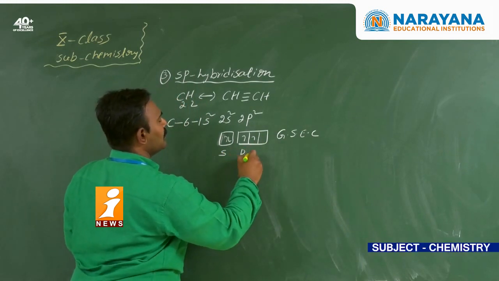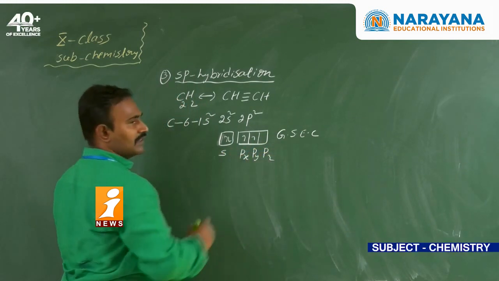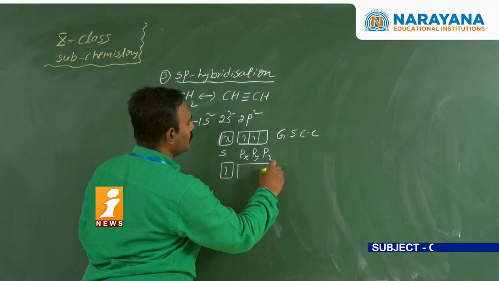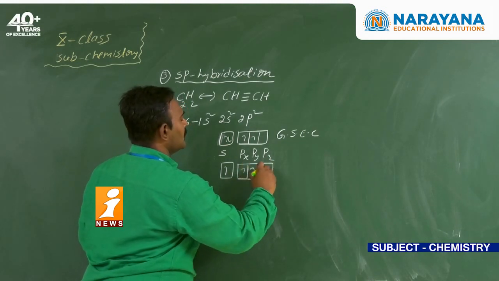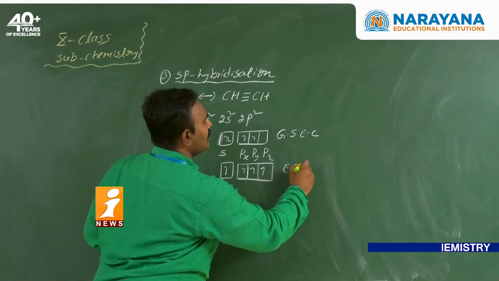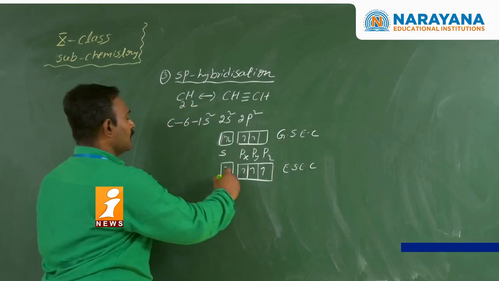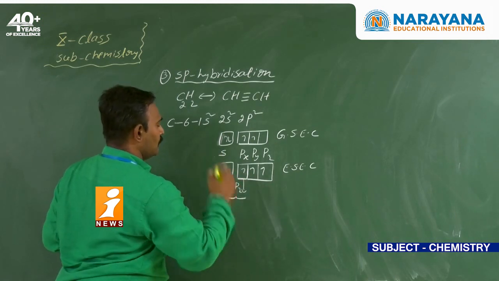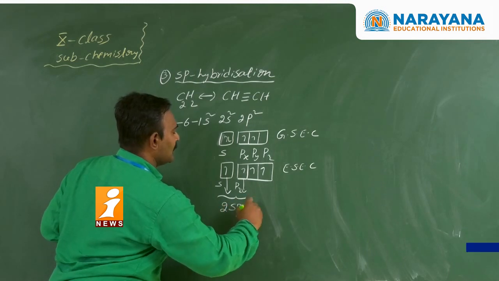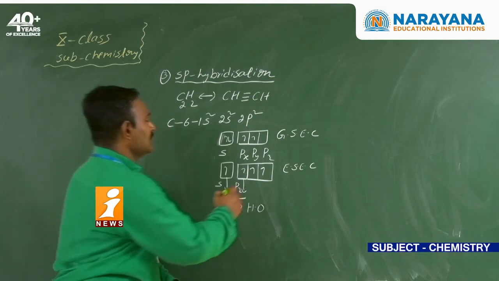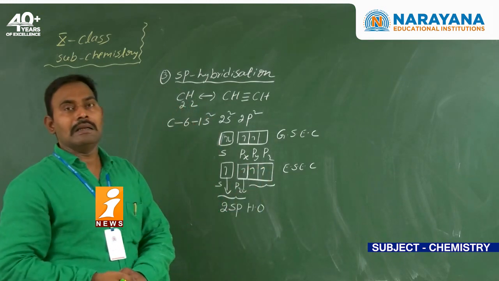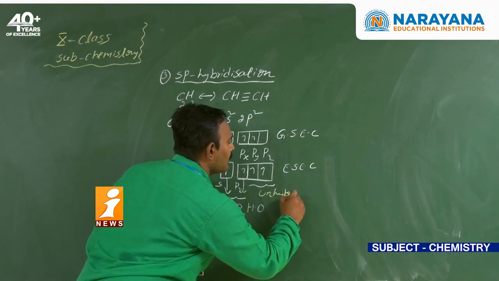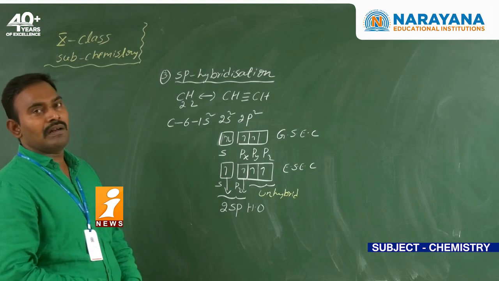The s orbital, the px, the py and pz. In the excited state, one electron jumps from the s orbital to the p orbital. This configuration we can call the excited state electronic configuration. Here only a combination of an s orbital and one p orbital can produce the two sp hybrid orbitals. See here, these two orbitals are called the unhybridized orbitals, or pure atomic orbitals.